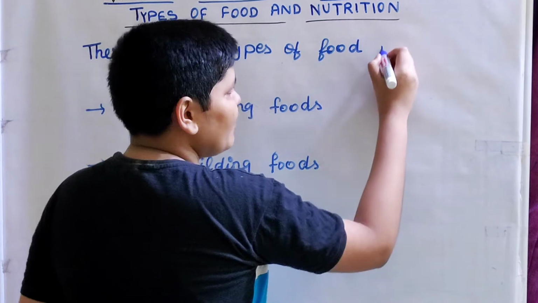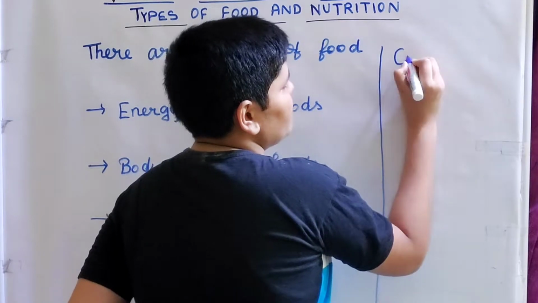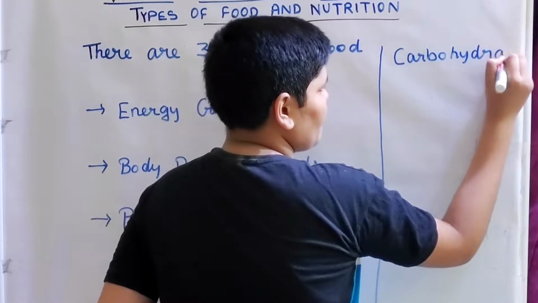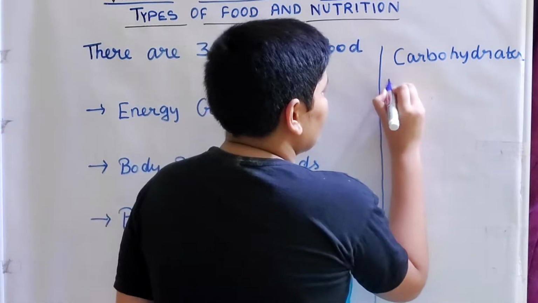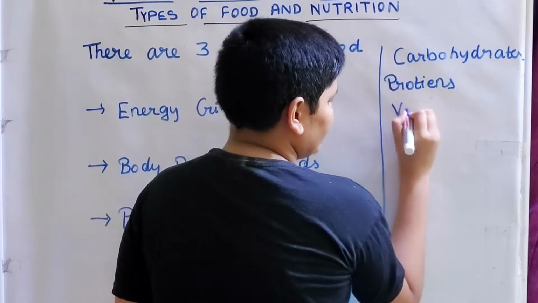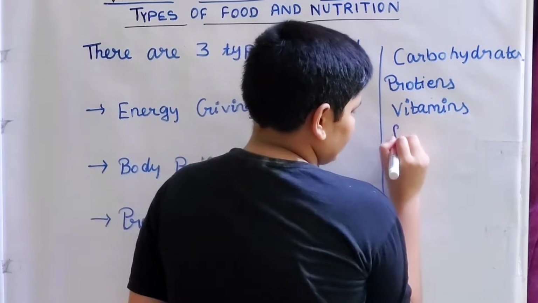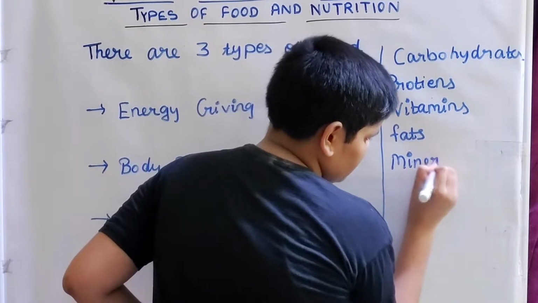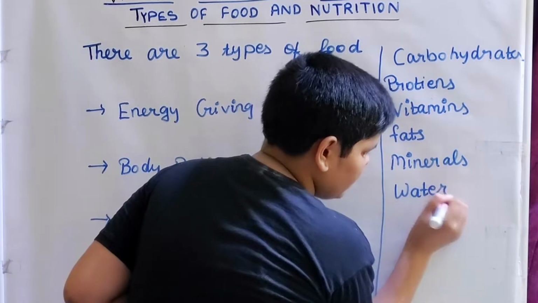So now you might have learned about the nutrients. What are the different nutrients? Let me write them down over here. The first one is carbohydrates. We'll be learning about each and everything in detail in today's video. Then we have proteins, then vitamins, then fats, then minerals, then water and roughage.